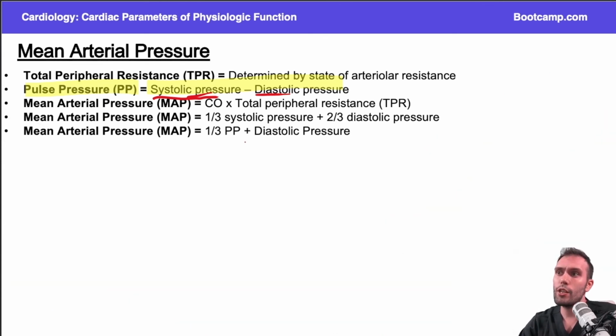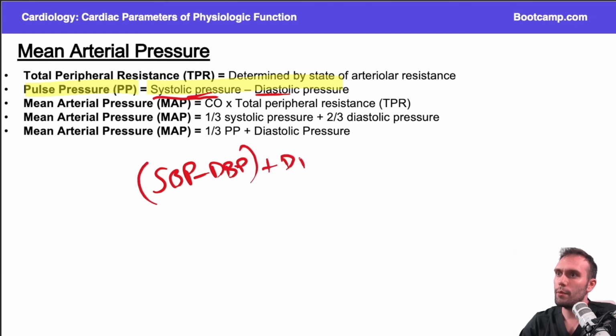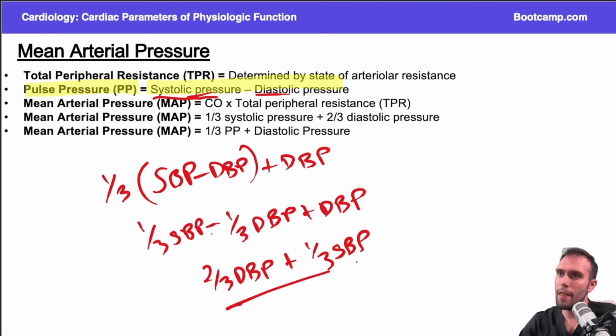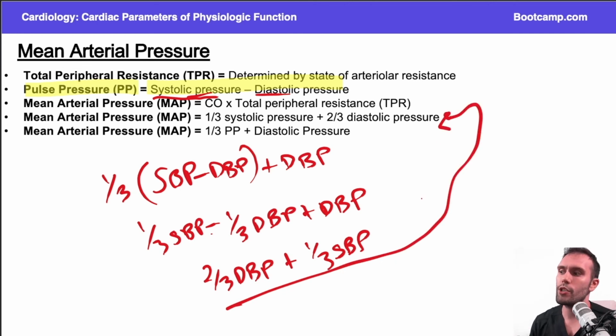And then this last equation is just moving the numbers around. If it takes systolic blood pressure minus diastolic blood pressure, plus diastolic blood pressure, multiplied by 1/3, what I end up with is 1/3 systolic blood pressure minus 1/3 diastolic blood pressure plus diastolic blood pressure. You'll see that this ends up becoming 2/3 diastolic blood pressure plus 1/3 systolic blood pressure. That is the same equation as we had here. So again, a lot of this is just rearranging the equations.